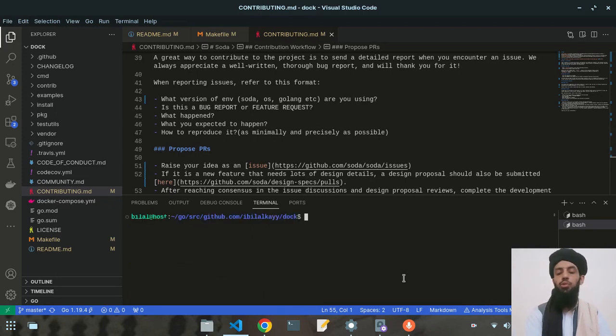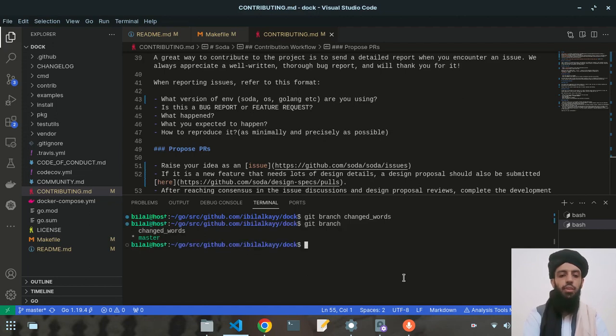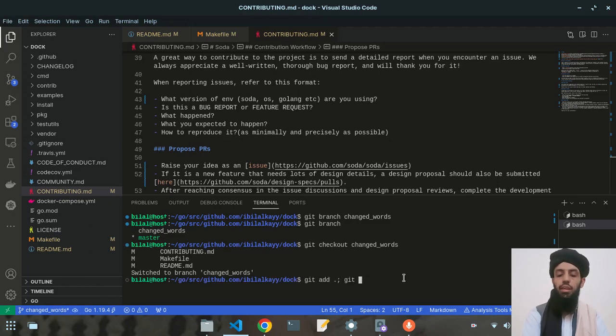Now if I want to create this branch again, I will write a branch like changed words, and now this branch is created again. You can see. Now I will go to the git checkout changed words, and now I will add all these files in this branch.